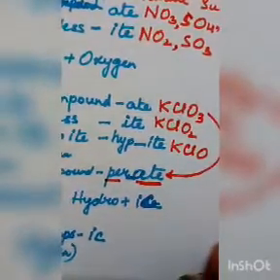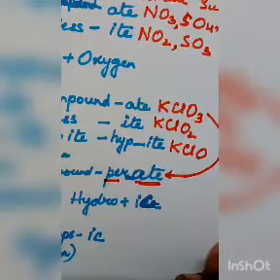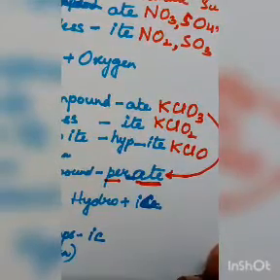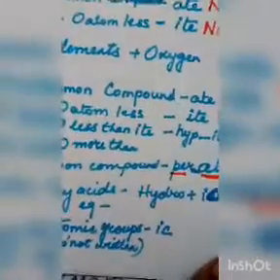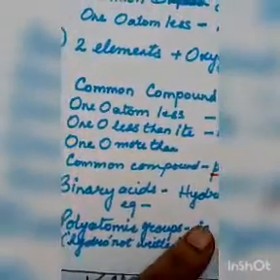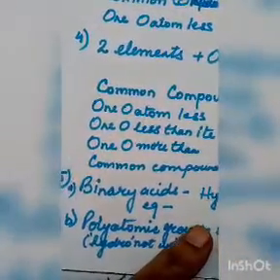So this way we will name compounds formed with two elements and oxygen atoms. How many oxygen atoms there are depends on the compound.